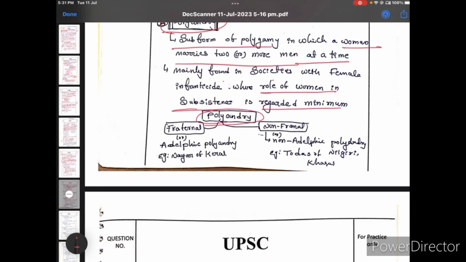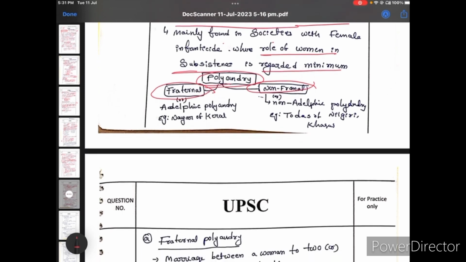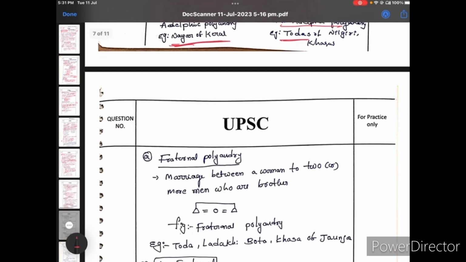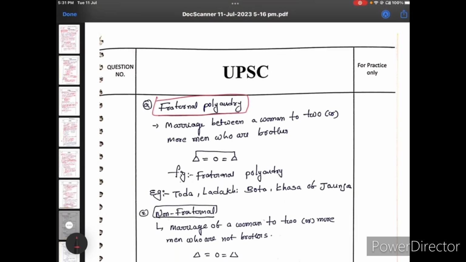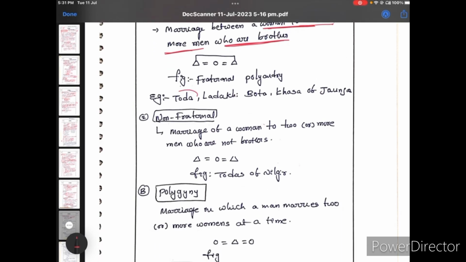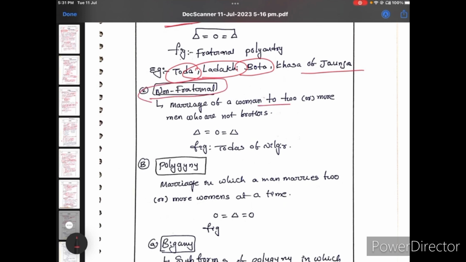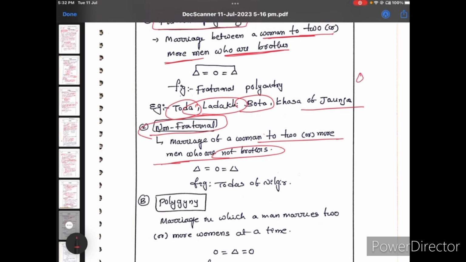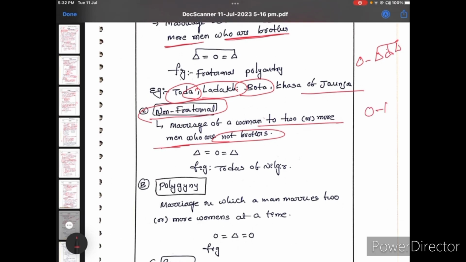In polyandry there are also two types: fraternal and non-fraternal. For fraternal there are examples, and for non-fraternal also examples. Fraternal polyandry is a marriage between a woman and two or more men who are brothers. Examples are the Nayars, Todas, Ladakh and Bhutia, and I give some examples. Non-fraternal is a marriage of a woman to two or more men who are not brothers. For example, in the fraternal case the wife's husbands are brothers, like this. In the non-fraternal case, there is a wife and husbands, but there is no relation between these men.